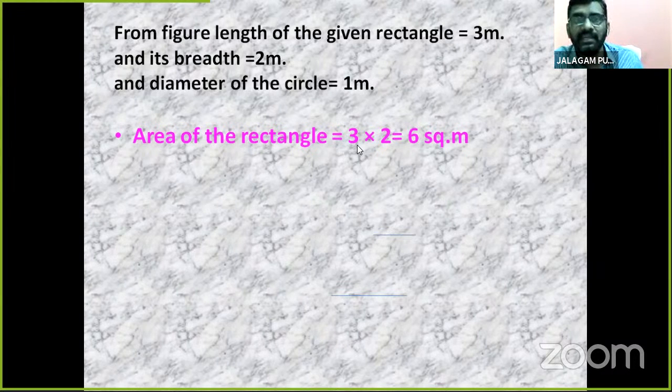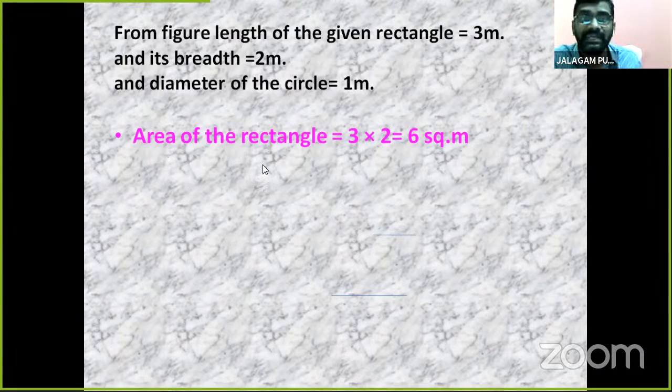Here, the area of the rectangle is equal to 3 into 2, which is 6 square meter. We already discussed the formulas: perimeter of the rectangle, perimeter of the square, area of the circle, circumference of the circle.